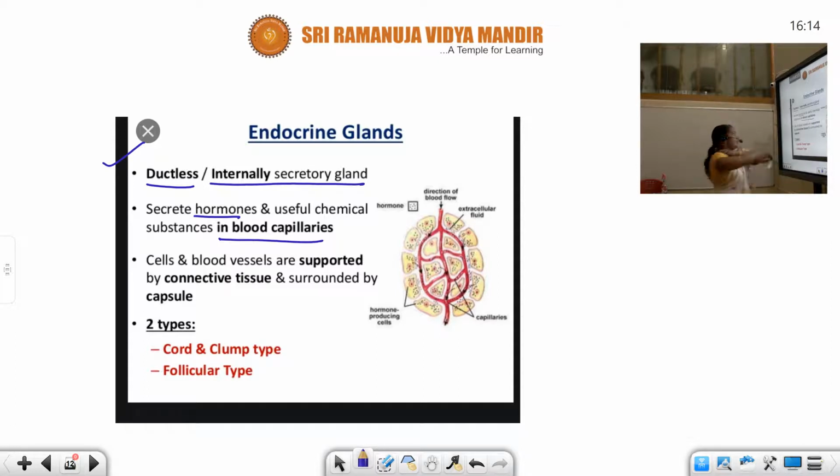Blood capillaries. Now, cells and blood vessels are supported by connective tissue and surrounded by a capsule. See, these cells and blood vessels need some support to stay, right? So, they are supported by connective tissue. What are those two types? Cord, clump type, and follicular type.